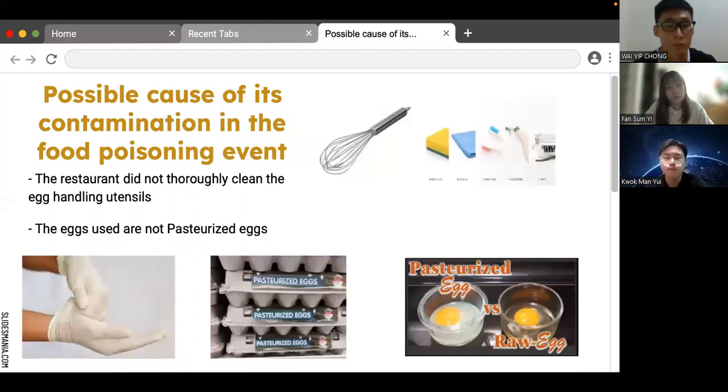Besides, the restaurant did not thoroughly clean the egg-handling utensils, such as when separating the yolk from the white. It is better to use a clean egg separator instead of the eggshell, which may contain traces of salmonella on the surface. Also, the eggs used were not pasteurized eggs. Pasteurization is the process of applying low heat to kill pathogens and inactivate spoilage enzymes.